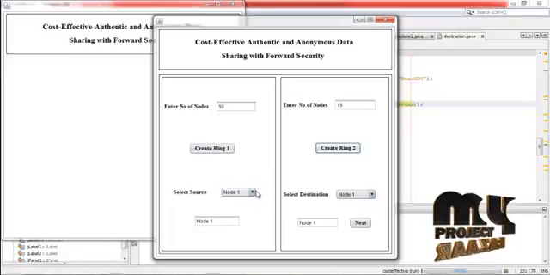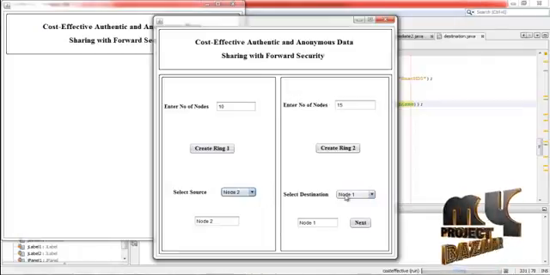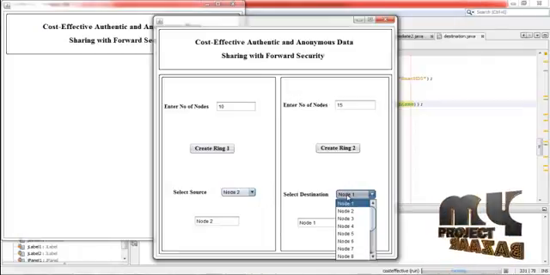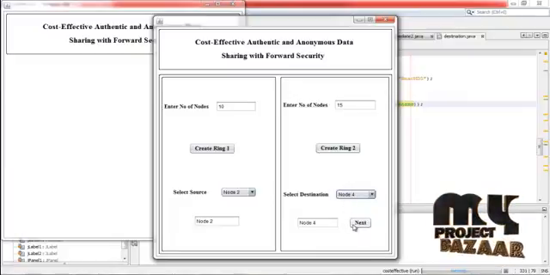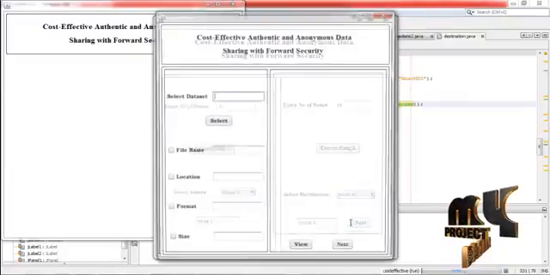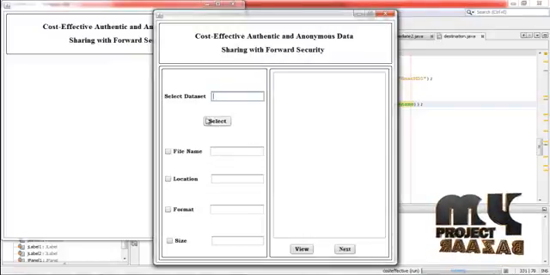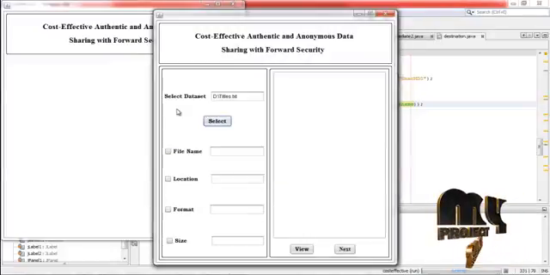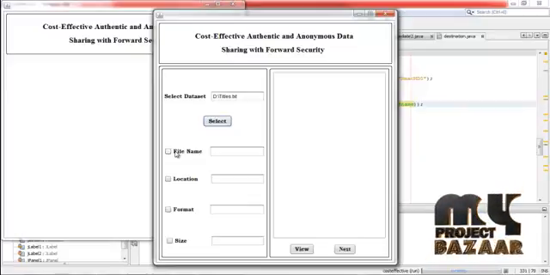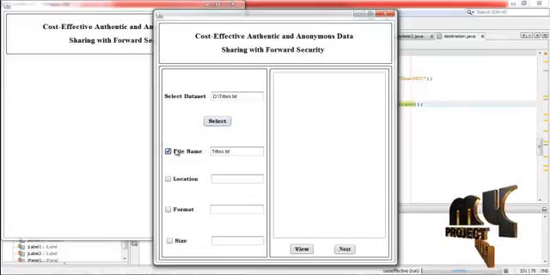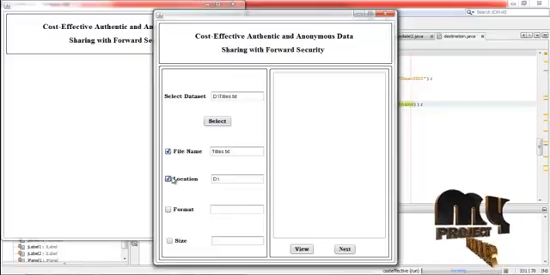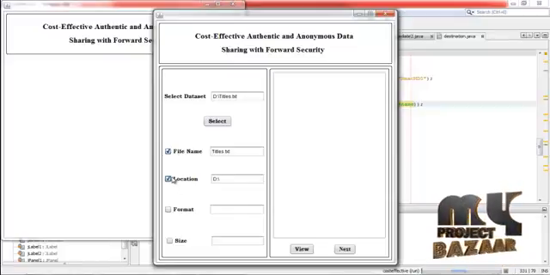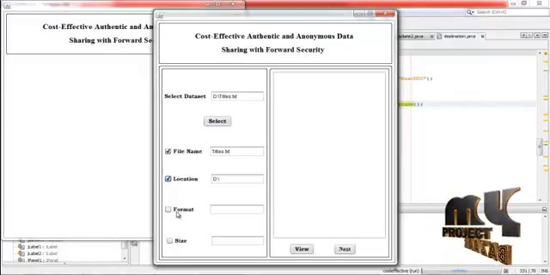From ring 1, the source is selected. Now the selected source is node 2, and then from ring 2, the destination is selected. Now the selected destination is node 4. Then click next. Then press select. Now check the file name. Here the file name is displayed, and then click location. The location of the selected file is also displayed, and then click format.